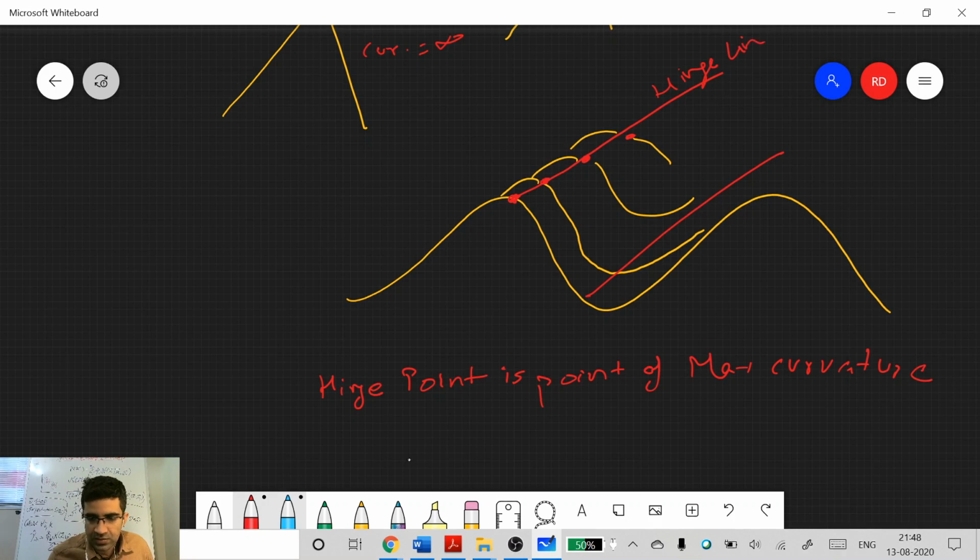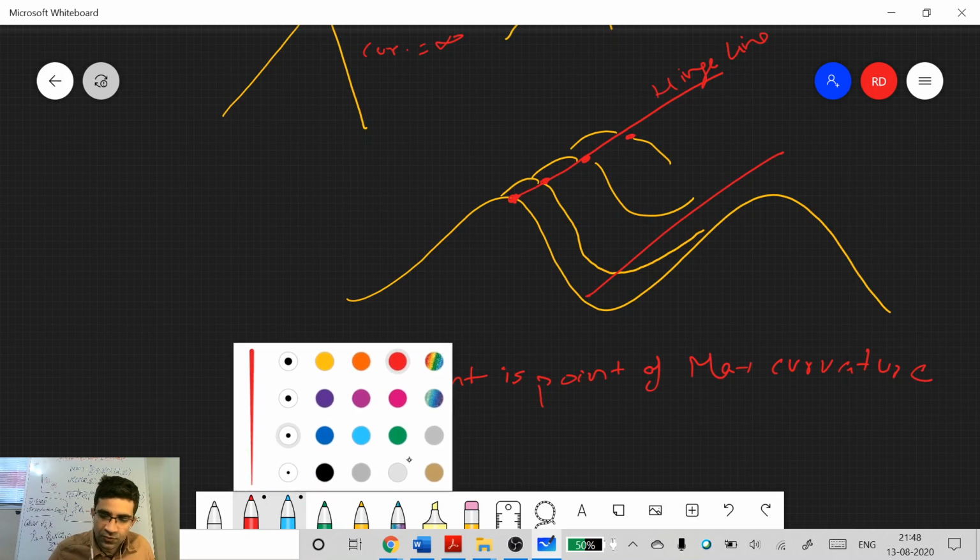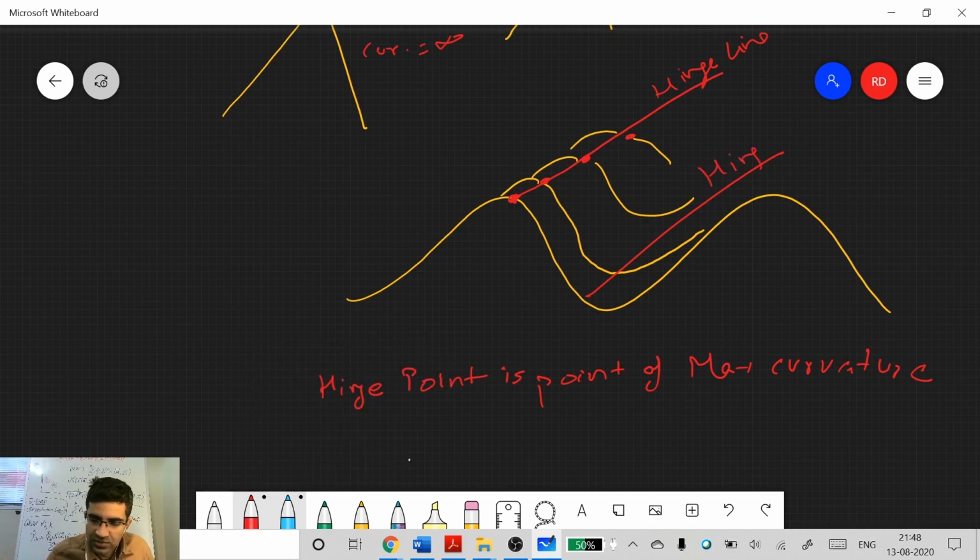Hinge line. No, not yet. You'll get a hinge line. The fold axis definition is slightly different. Fold axis actually will be the same if this cylindrical fold is there. So yes, you will get a fold axis because we are assuming these folds to be cylindrical. Okay, so you join these points and this will give you the hinge line. And what if you join multiple hinge lines together? What will you get?